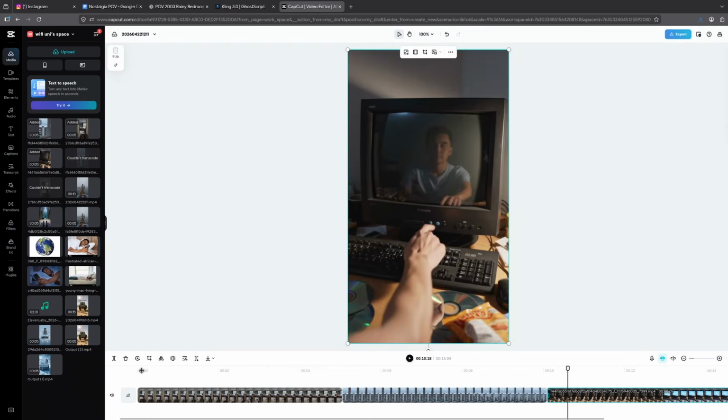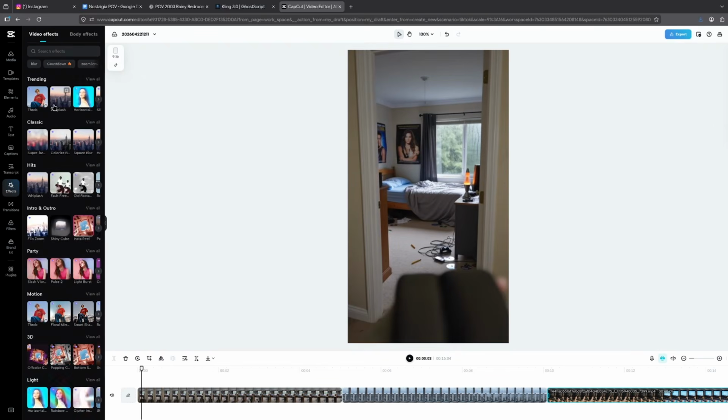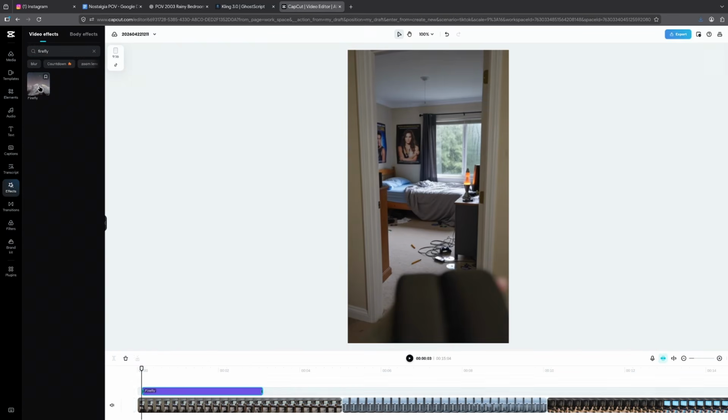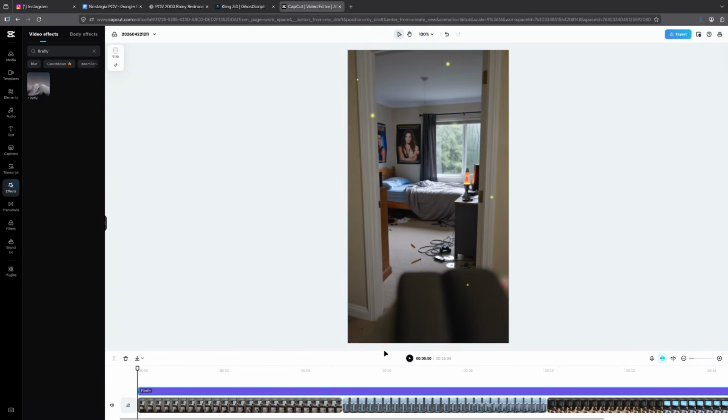You want to slide the atmosphere bar to the right to give the footage a slightly hazy, dreamlike look. From there, go to the Video Effects tab and search for a firefly filter. Apply the effect over your entire timeline to give the video that 2000s aesthetic. You might want to edit the controls in the top right just to lower the intensity a bit. Once everything looks and sounds right, click the export button at the top right of the screen.